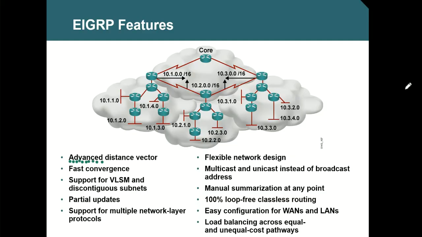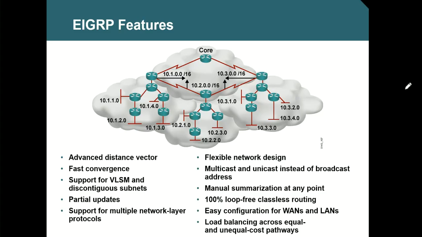One reason is it forms an autonomous system and then distributes the routes. The other reason is it supports more hops. Up to 255 hops EIGRP can support. See, EIGRP metric is not hop count. RIP metric is hop count. EIGRP metric is bandwidth and delay. We will talk about that in some time.